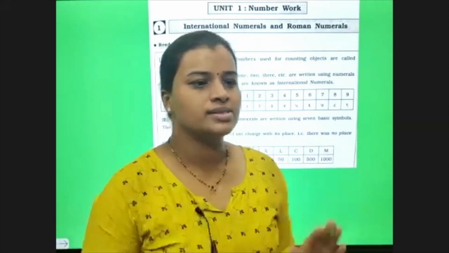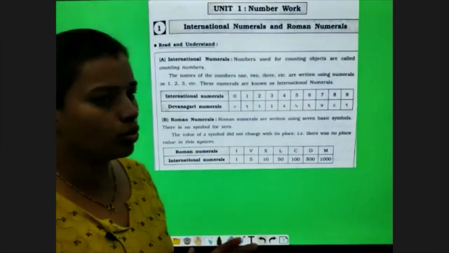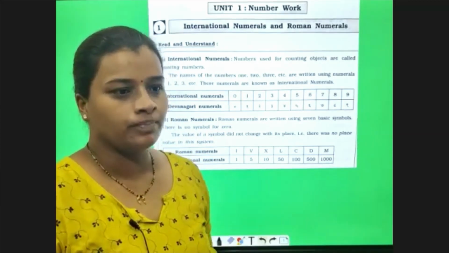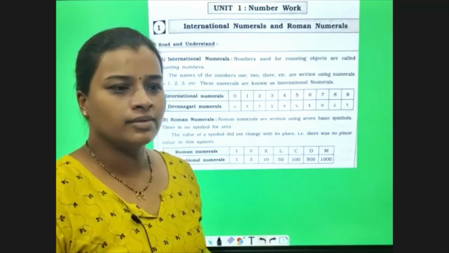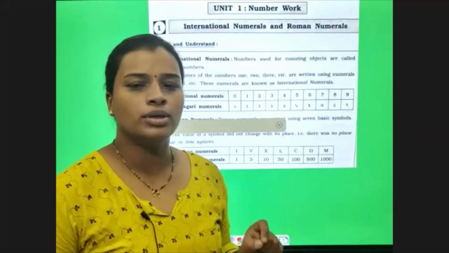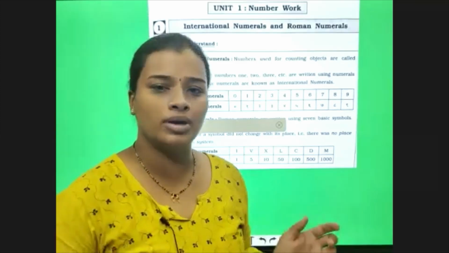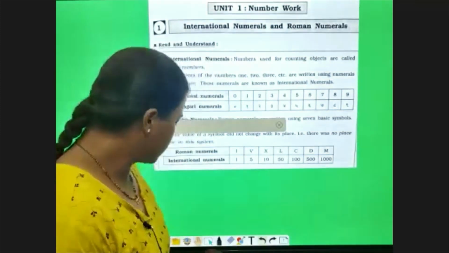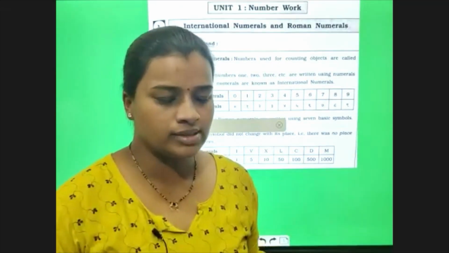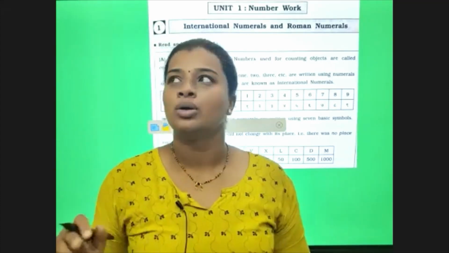So this is our first topic of maths, that is international numerals and Roman numerals. Under this topic, we are going to see three types of numbers: international numbers, Devanagari numbers, and Roman numbers. Numbers, numerals, one and the same. So no need to get confused between numerals and numbers. Now, what is international numerals? What is Devanagari numerals? First, we will get clear regarding this, and then we will go to the Roman numbers.